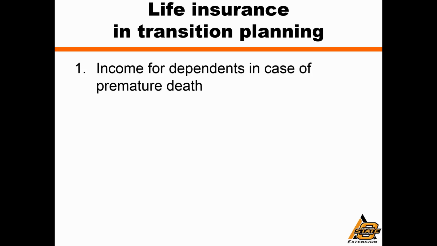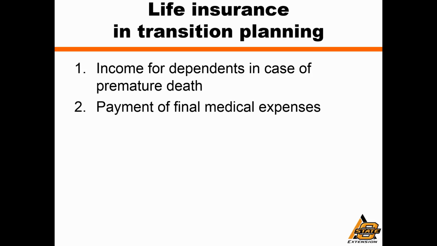Especially with young families, if you have two wages in the household and it's very important to have both of those wages to support the family, the sudden loss of one of those could be a catastrophic financial circumstance. And so having income provided for by the life insurance proceeds could be very important to that family. If there are large unexpected medical expenses, life insurance could be used to kind of clear those debts and make sure that the estate isn't burdened by any unpaid medical bills.